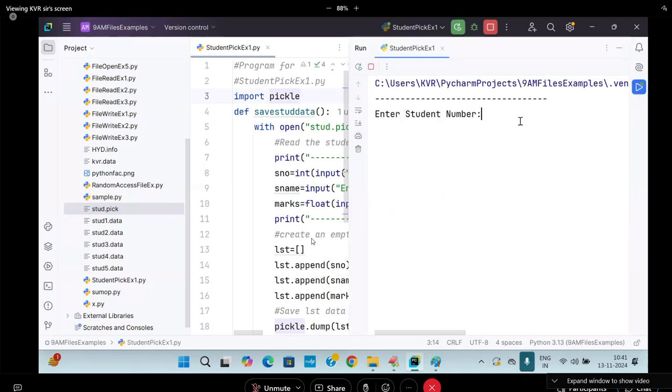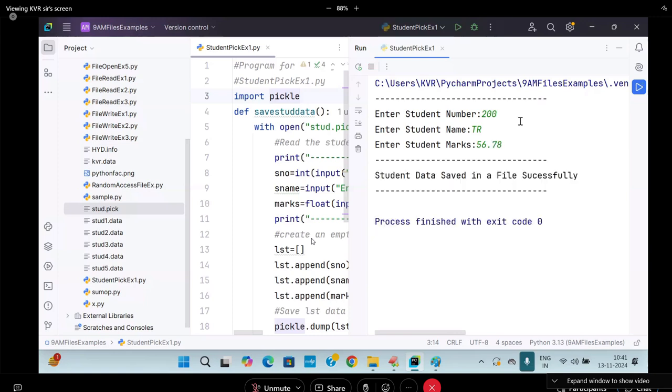Second time, I'll go for the number 200, and say some TR, and say 56.78. Data saved in a file. Every time I run, it asks: do you want to insert another record? Yes. Repeat. Entering wrong input causes an exception.